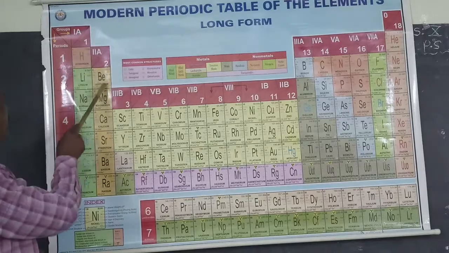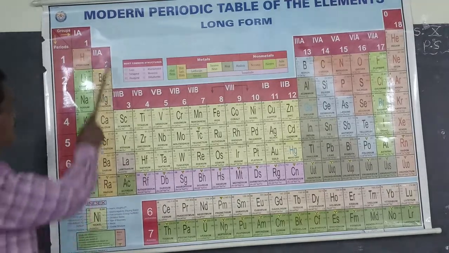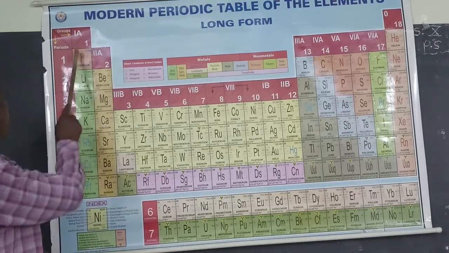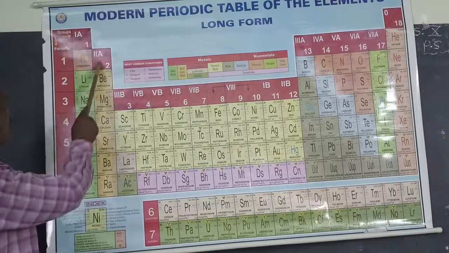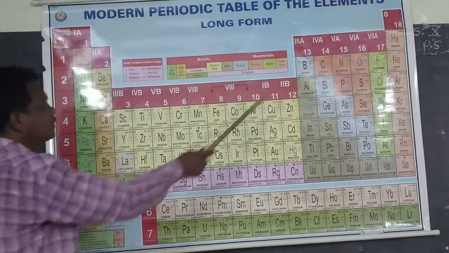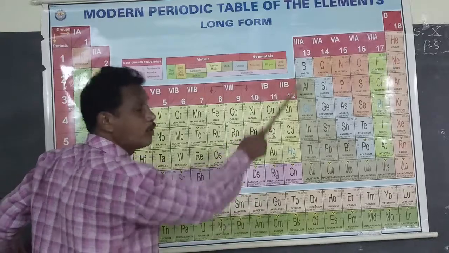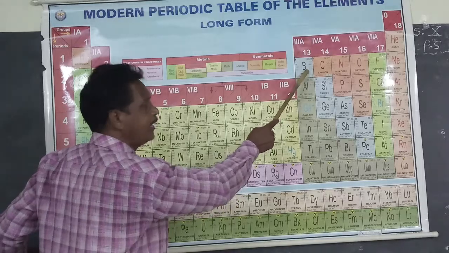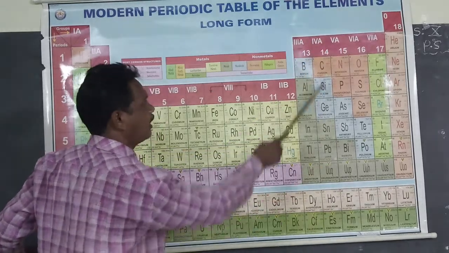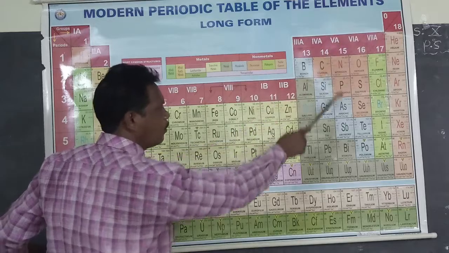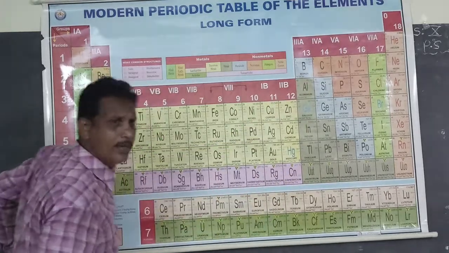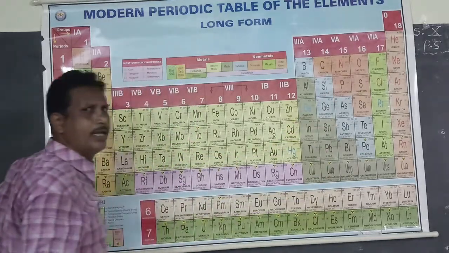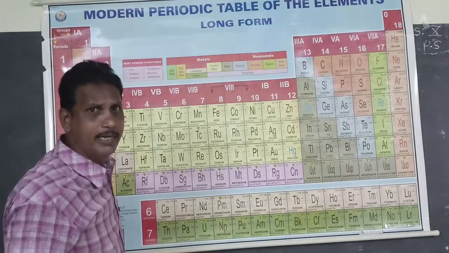So students, here the first group elements are called the hydrogen family. Second group elements are called the beryllium family. Third A group elements, third A group, not B group, students, are called the boron family. Fourth A group elements are called the carbon family. Fifth A group elements are called the nitrogen family. Sixth A group elements are called the oxygen family or chalcogen family.